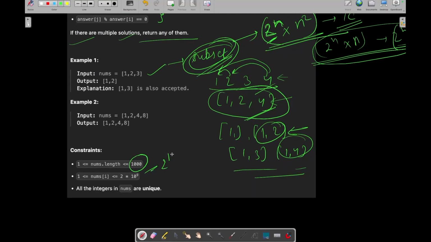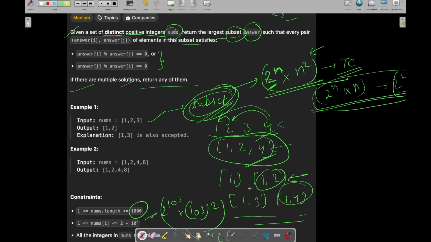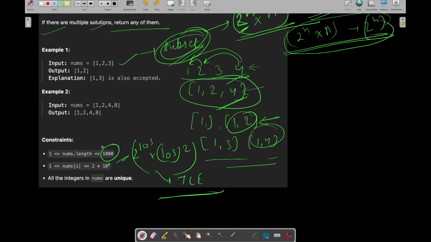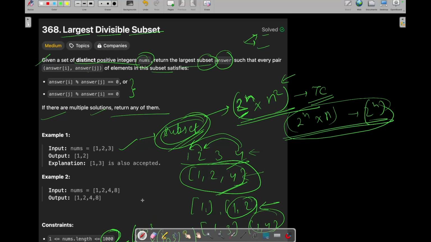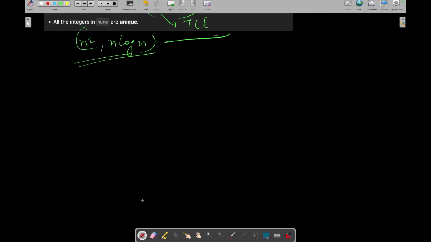Which is not going to work, as you can see here. 2 to the power 10 to the power 3 into 10 to the power 3 squared is obviously going to give you TLE. So this is not going to work. From the constraints, you can see that either n square or n log n complexity will work. So let's see how we can optimize the time complexity for this question.